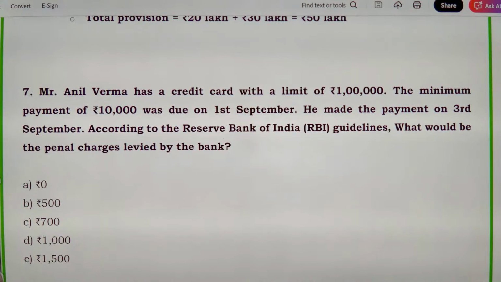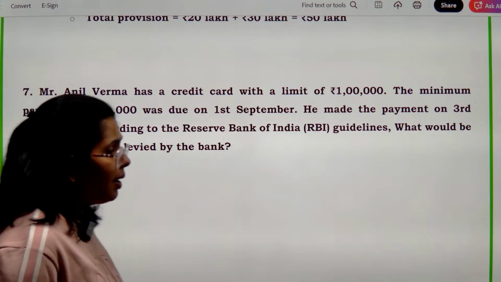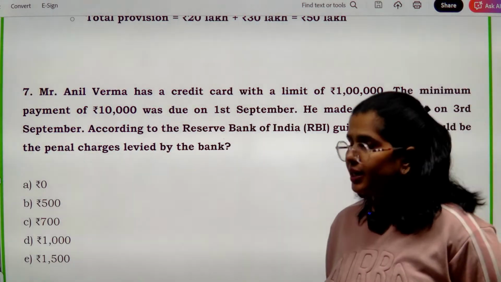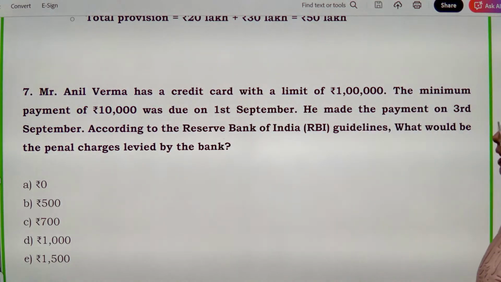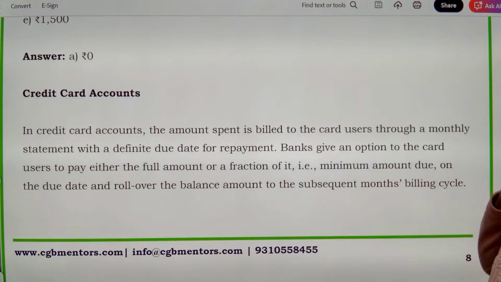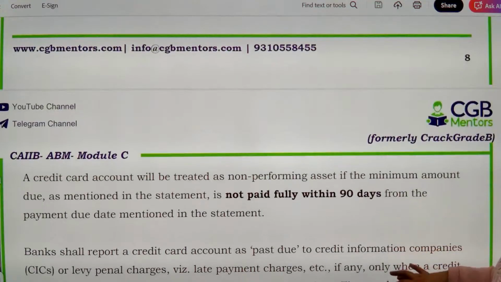Now next is Mr. Anil Verma has a credit card with a limit of 1 lakh. ठीक है, minimum payment of 10,000 was due on 1st September. He made the payment on 3rd September. So now as per the RBI guidelines, what would be the penal charges levied by the bank, right? This is again a provision of your RBI circular that we are going to study in detail. This particular provision says that in relation to the credit card accounts, you need to provide some grace days. ठीक है, आपको थोड़े grace days देने पड़ेंगे.